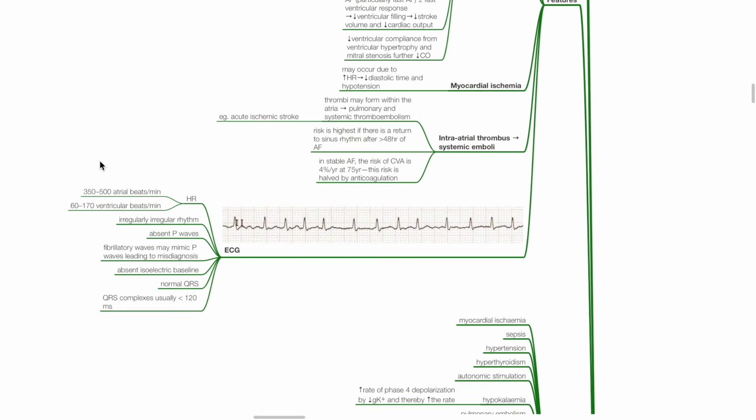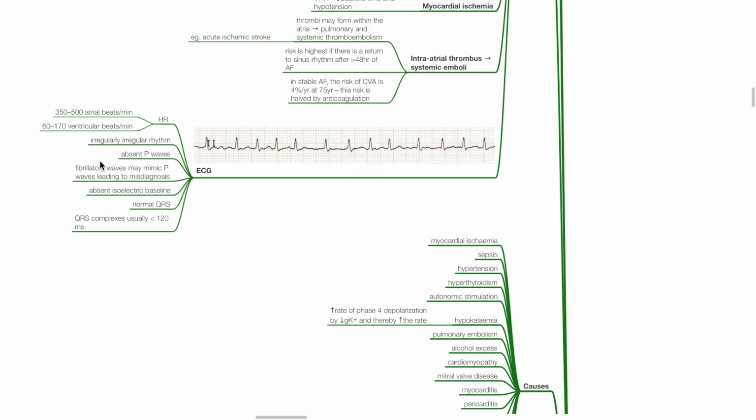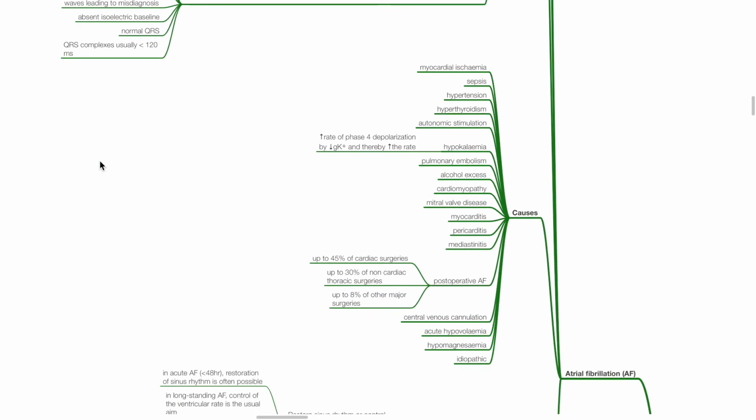ECG shows a heart rate of 350 to 500 atrial beats per minute and 60 to 170 ventricular beats per minute. Irregularly irregular rhythm with absent P waves. Fibrillatory waves may mimic P waves, leading to misdiagnosis. There is absent isoelectric baseline. Normal narrow QRS complexes. Causes of atrial fibrillation include myocardial ischemia, sepsis, hypertension, hyperthyroidism, autonomic stimulation, hypokalemia, pulmonary embolism, alcohol